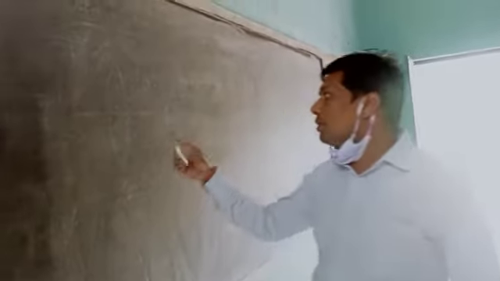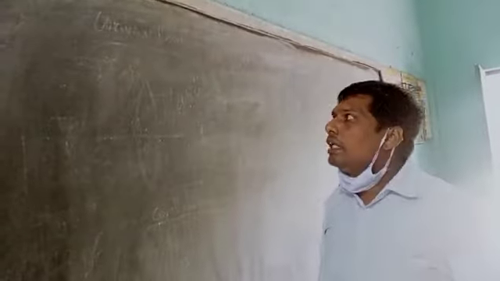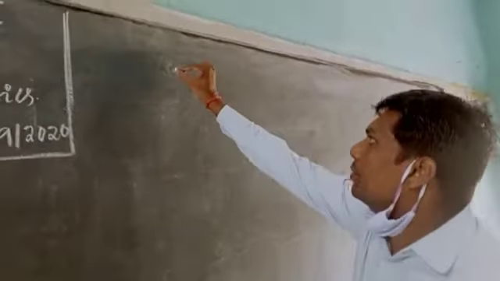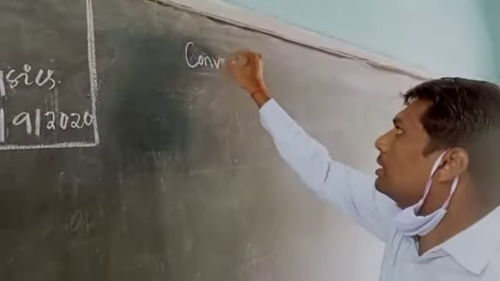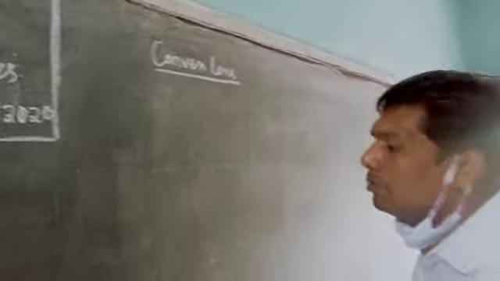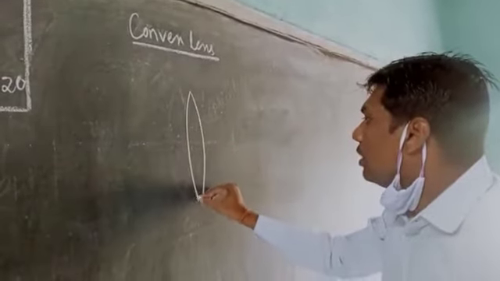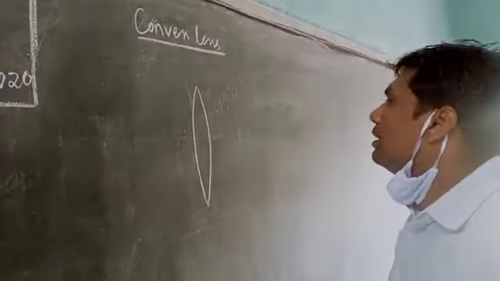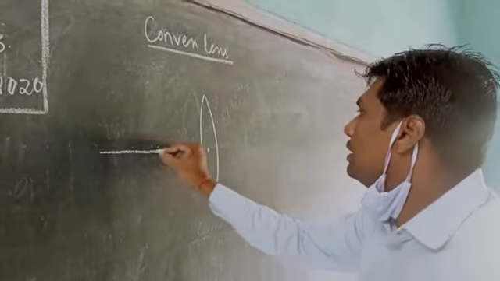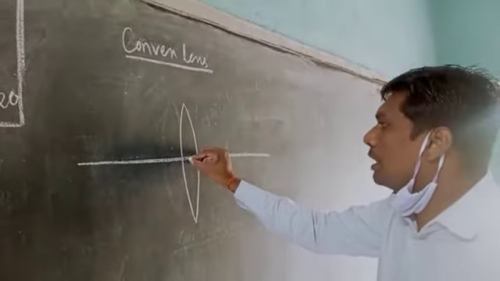So already we discussed what is optical center, and now we will discuss the important terms of convex lens. What are the important terms? See here, this is the convex lens, this is the optical center, and this is the principal axis.